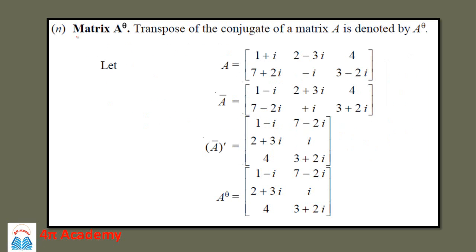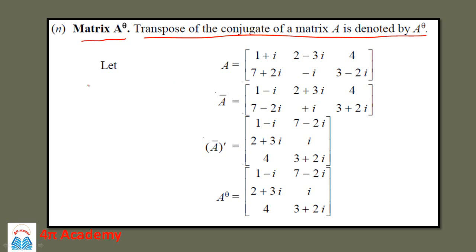Then the transpose of the conjugate of matrix A is denoted by this type of symbol, that is A raised to theta. So the transpose conjugate of the matrix A is denoted by A raised to theta.